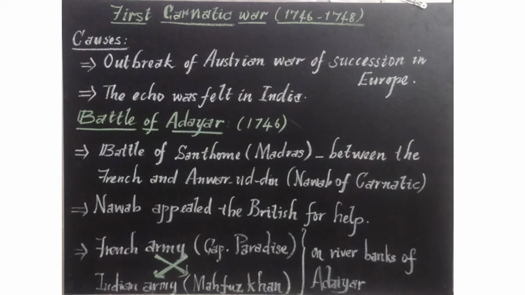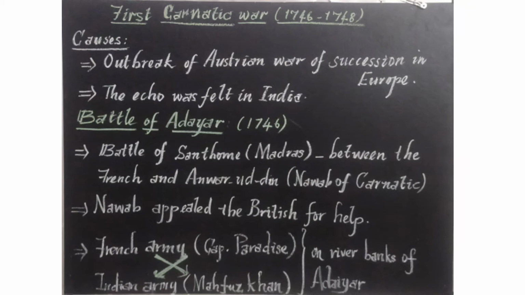So this was the first occasion on which the superiority of the well-trained and well-equipped European army over the Indian army was proved beyond doubt. It seems the French got success in the Battle of Adayar at first because they defeated Anvaruddin's army. So finally Anvaruddin came to a treaty with the French. Already I told what a treaty is. Treaty means a peaceful agreement between two opponent parties.